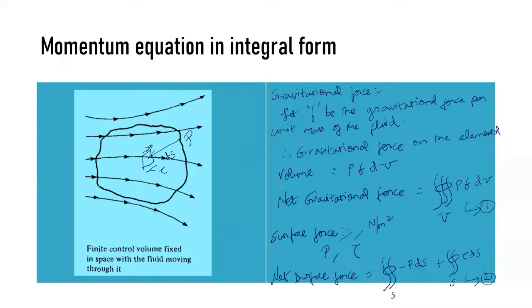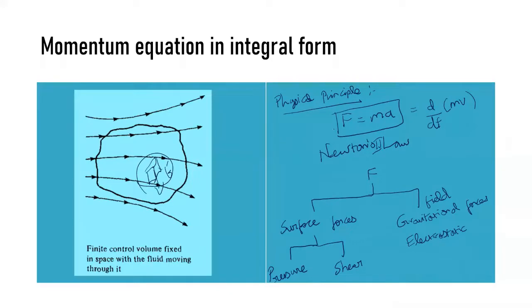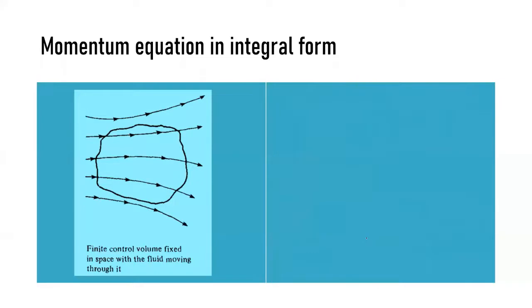Then what is your total force? That is your left hand side force. In the beginning I told you about F, and this F is categorized into two. We have solved for field forces, where we are considering only gravitational forces, and then pressure and shear forces. So all these F have been solved. So what is your F now? My F is equal to